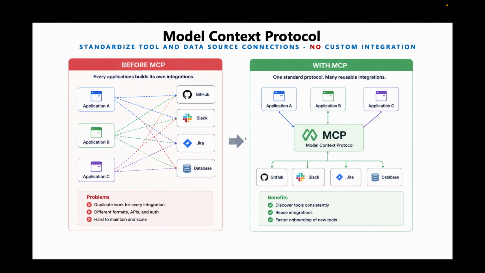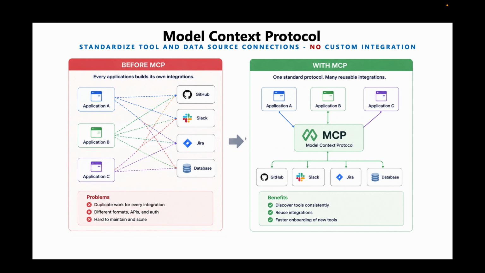And this is the kind of problem Model Context Protocol was designed to solve. Model Context Protocol, or MCP, introduces a standard protocol between AI applications and tools. Instead of every application building its own integration, tools expose their capabilities through MCP servers, and any agent can discover these tools without writing any integration code. Agents use MCP clients for interacting with MCP servers, for automatically discovering the tools that they expose, and then invoking these tools using a standard protocol.